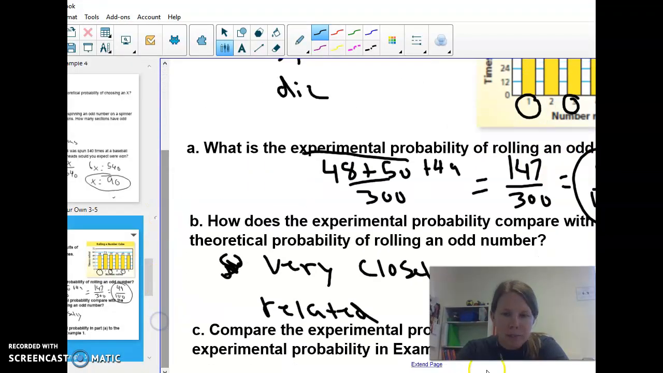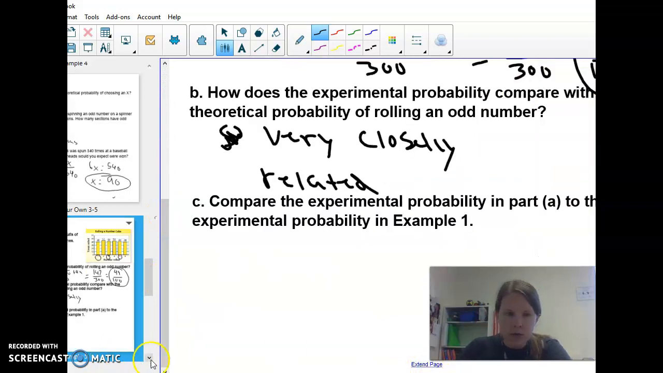I'm going to expand this a little bit so it's easier. Bloop, bloop, bloop.